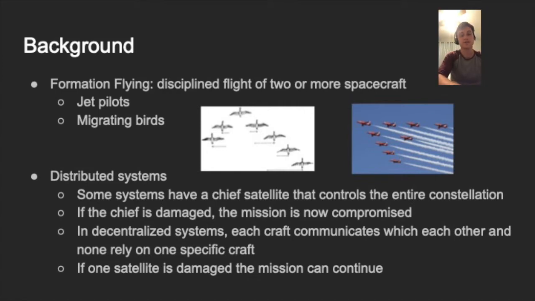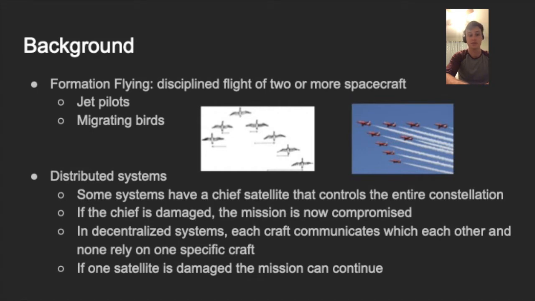For constellations of formation flying spacecraft, there are two main types of systems. The first is a system where there is a chief satellite in the constellation, where each of the other deputy satellites talk to and transmit information to the chief, which then either translates that data or transmits it down to a ground station. One of the issues with this type of system is that if this chief craft is damaged in any way, the whole mission is compromised because the entire system relies on this one spacecraft.